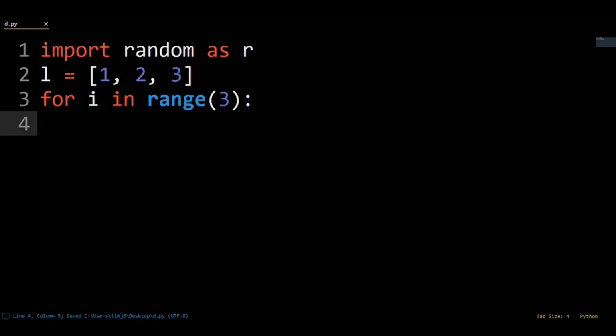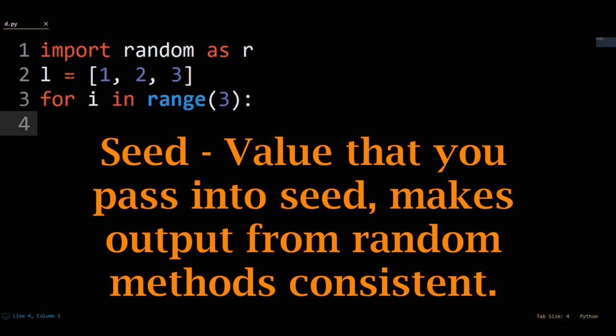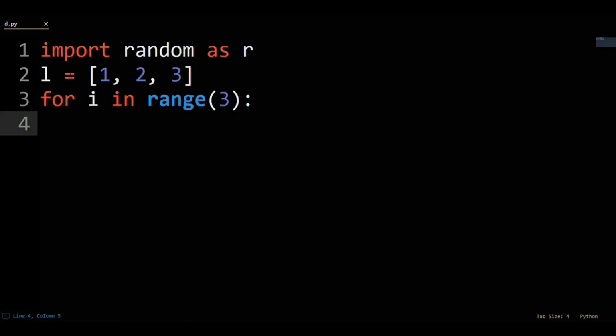The first step in this loop will be setting the seed. What is the seed? It is the value you pass in to the seed function that makes it so you get the same sequence of values from the random methods on multiple runs of this code. For the sake of this code, we'll make the seed the string jacobication.